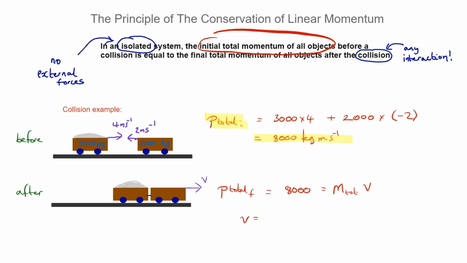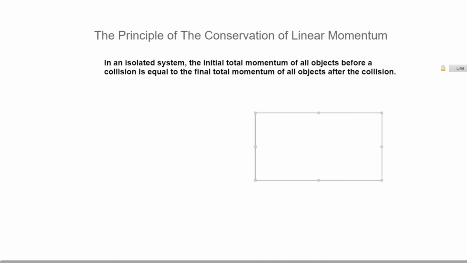So there we have it. We get v equals 8,000 divided by 5,000, which gives us 1.6 meters per second. And it's positive, so that confirms that our object will be moving to the right. So there's a nice classic collision example. So let's have a look at a second example, and this time we will take an explosion.